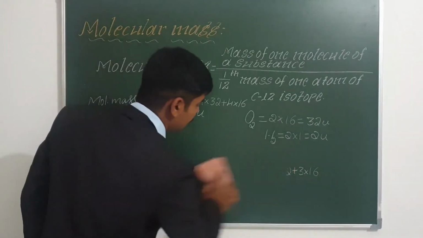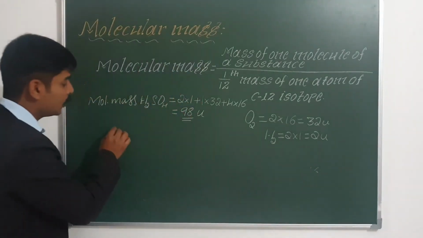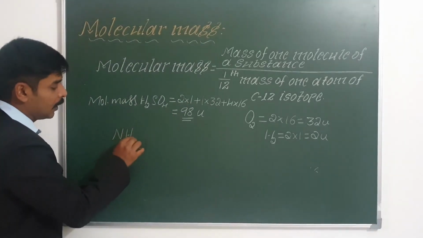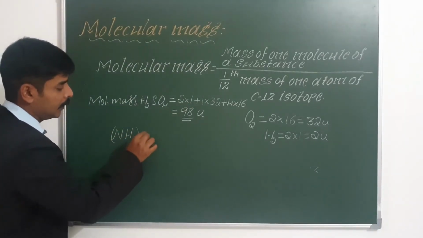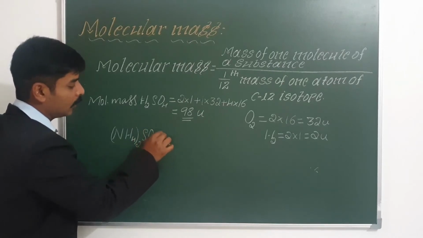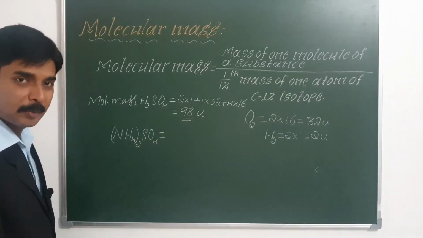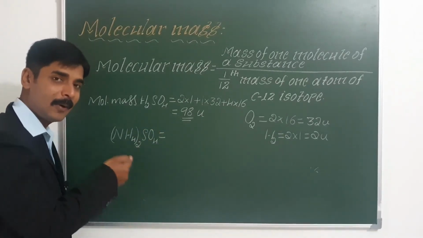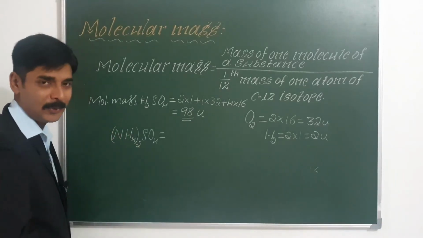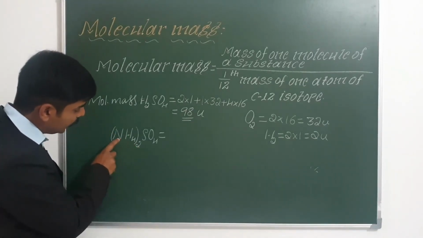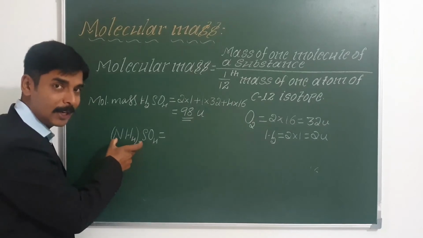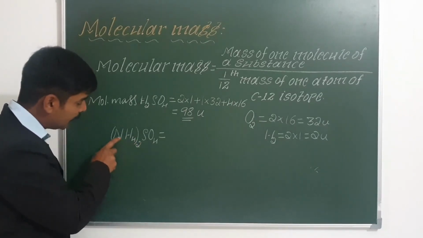Similarly, if I take one more example, ammonium sulfate. Now, how to find the molecular mass of ammonium sulfate? You must add the atomic mass of all the atoms present in this compound. You see, there are 2 nitrogen atoms. You know how to count the atoms, right? So there are 2 nitrogen atoms.